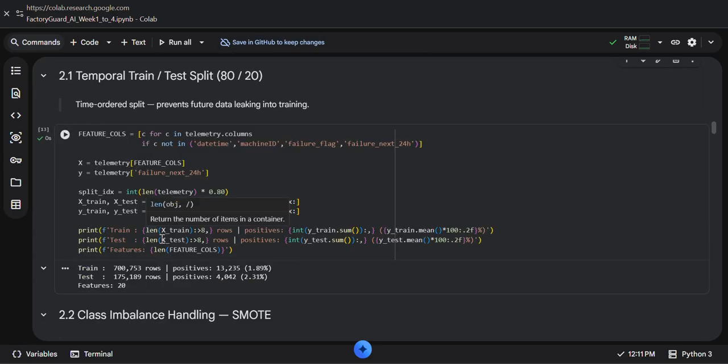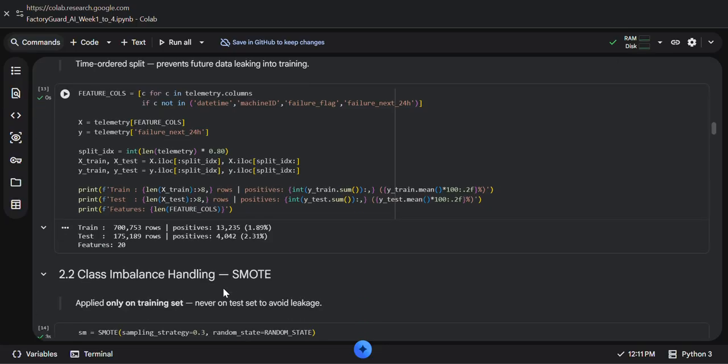The output shows the positive rate, or failure rate. This helps to verify whether both sets still contain imbalanced classes. If the positive rate is low in both, that confirms the problem remains imbalanced after splitting, which is normal for this kind of project.